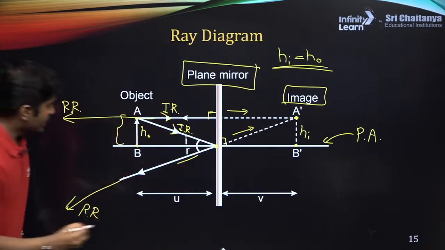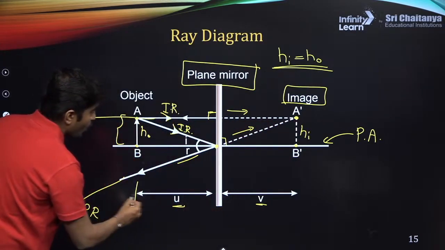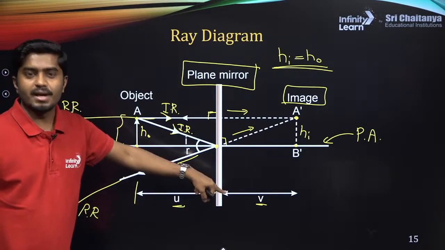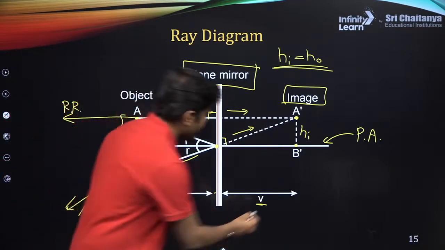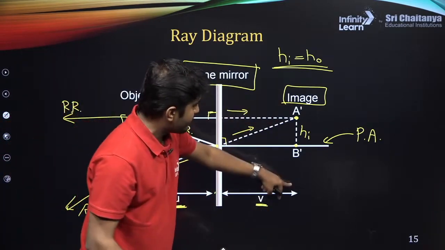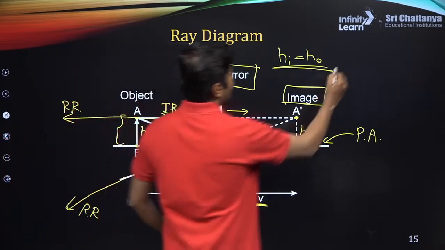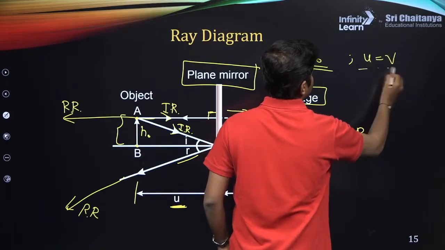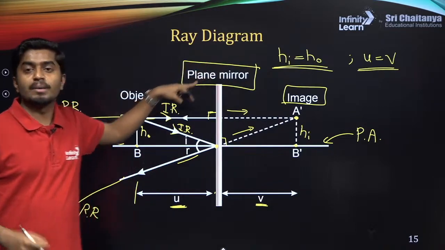Not just that, you see here U and V. What is U? U is the object distance, the distance of the object from the mirror. What is V? V is the distance of the image from the mirror. And for the plane mirror, we have one more property, that is U is equal to V.